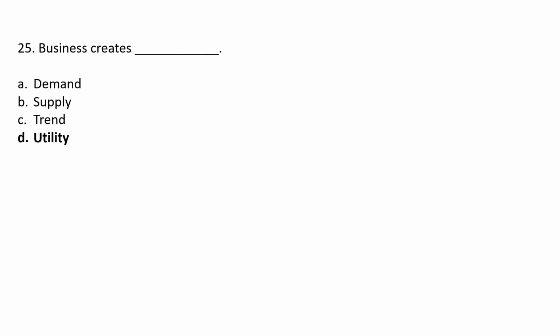Business creates dash. Option A demand, option B supply, option C trend, option D utility. The correct answer is option D utility. Business creates utility.